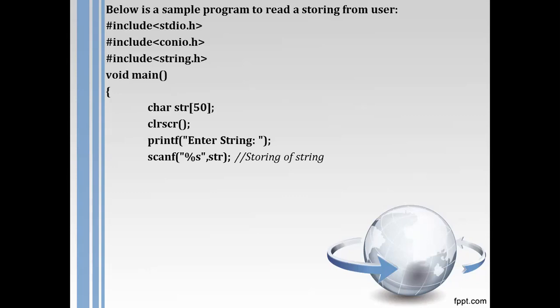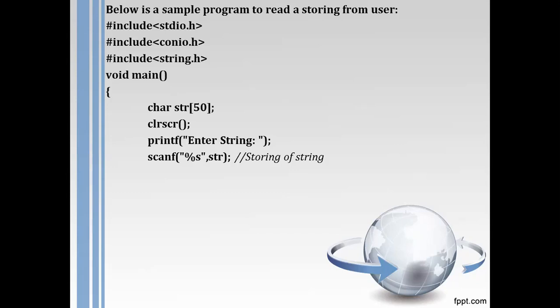Now scanf with %s. One more change you will observe here: whenever we used the scanf function earlier, we always used an ampersand, but in the case of a string, the ampersand is not required. If you write it, you will not get anything wrong, but it is not required, because str, the name of the character array itself, stores the base address of the character array.